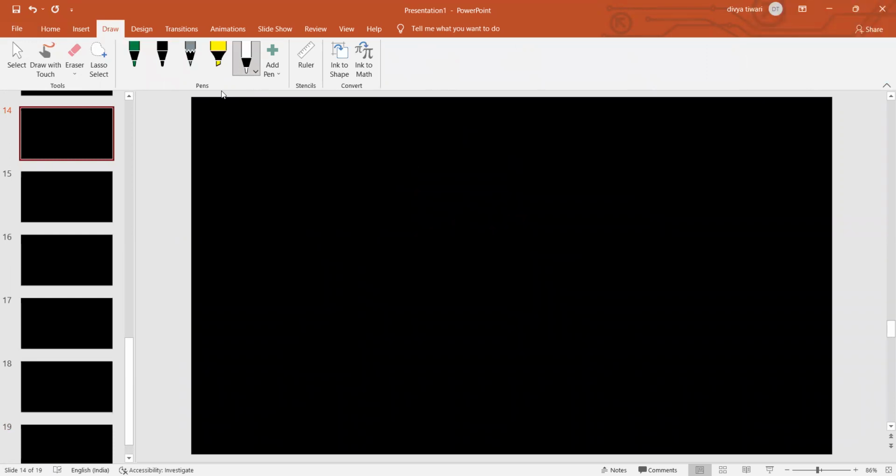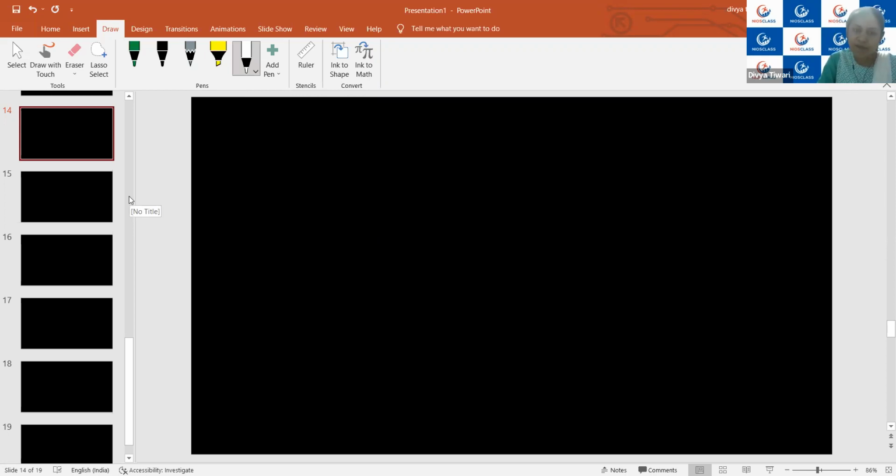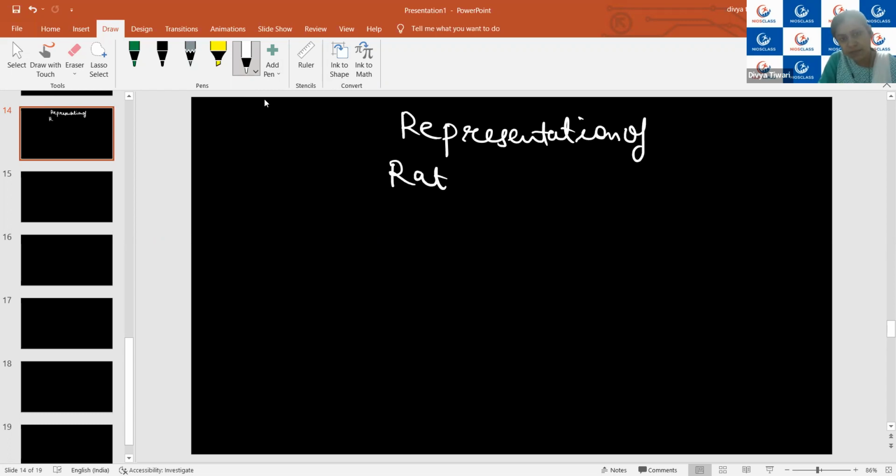Okay. So now we will see how to use the number line to solve basic operations, addition or subtraction, from the number line. So let's take a question. First of all, let's represent a rational number on the number line. Representation of rational number on number line.